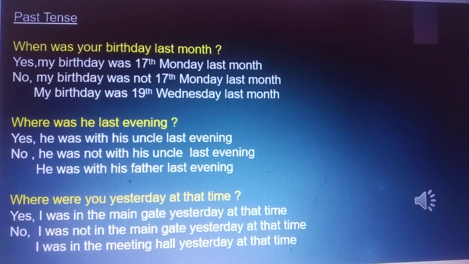Where was he last evening? He was with his uncle last evening. No, he was not with his uncle last evening. He was with his father last evening.